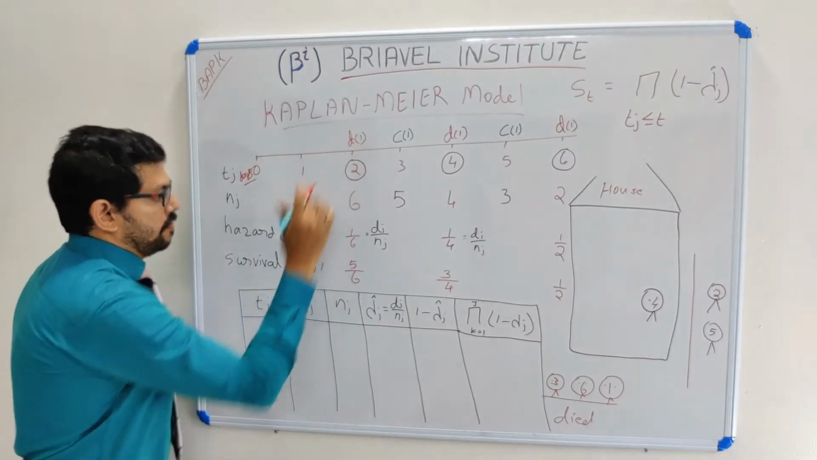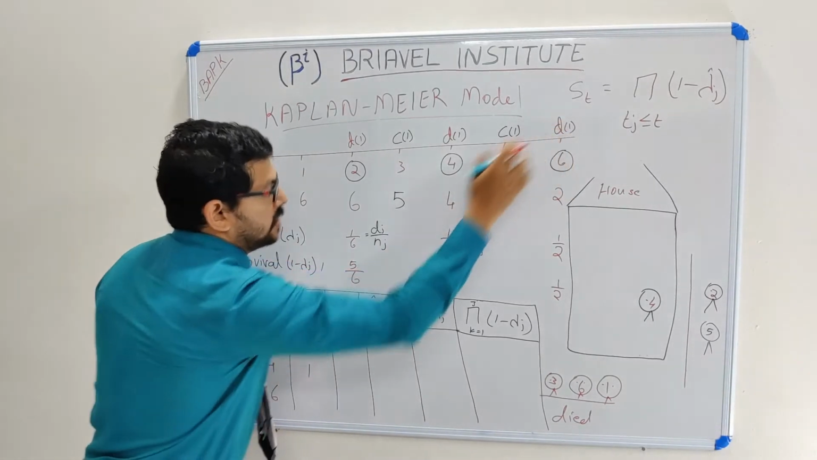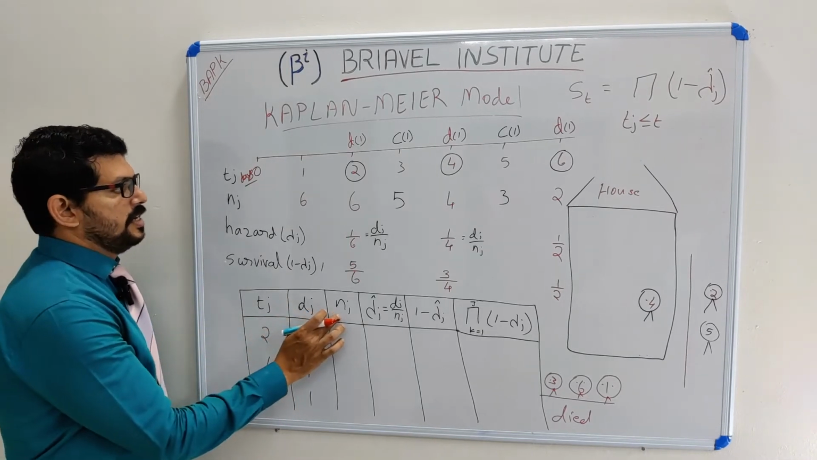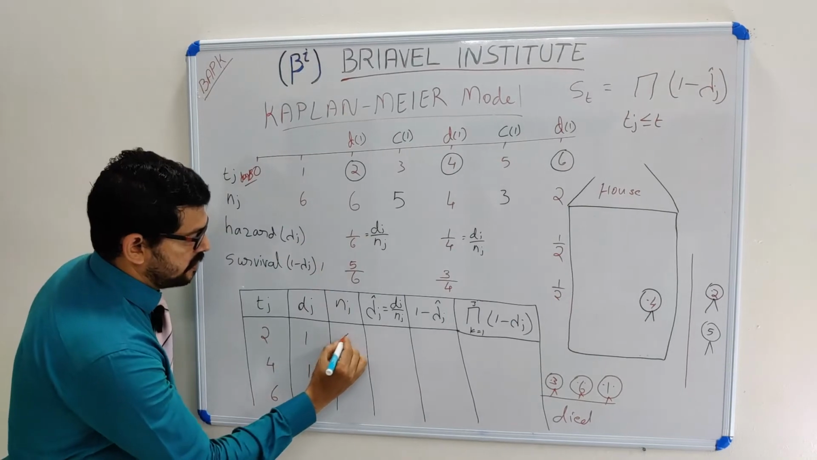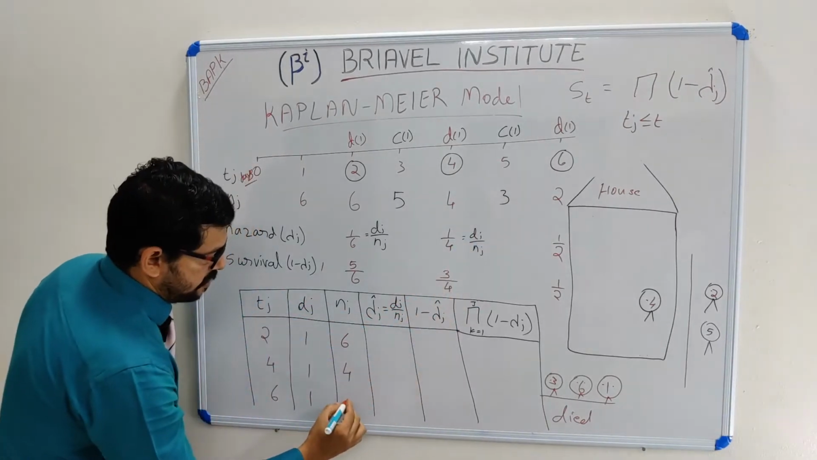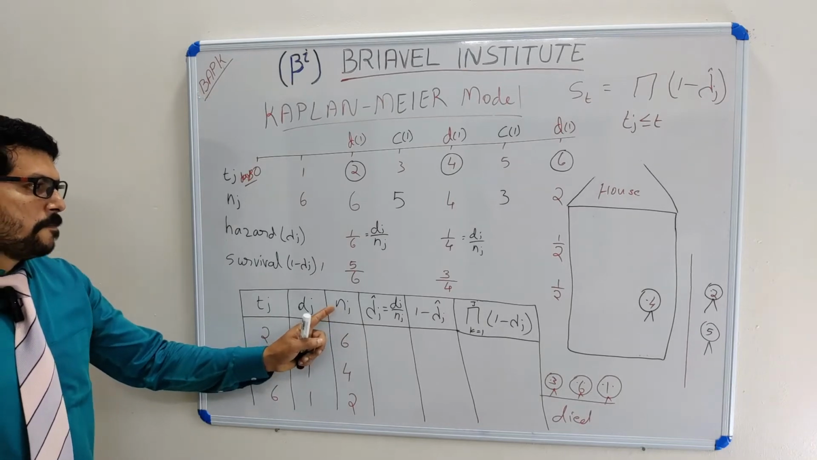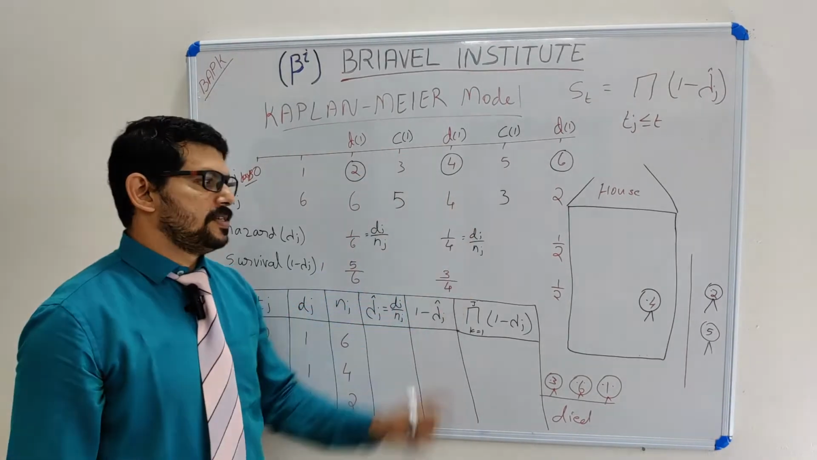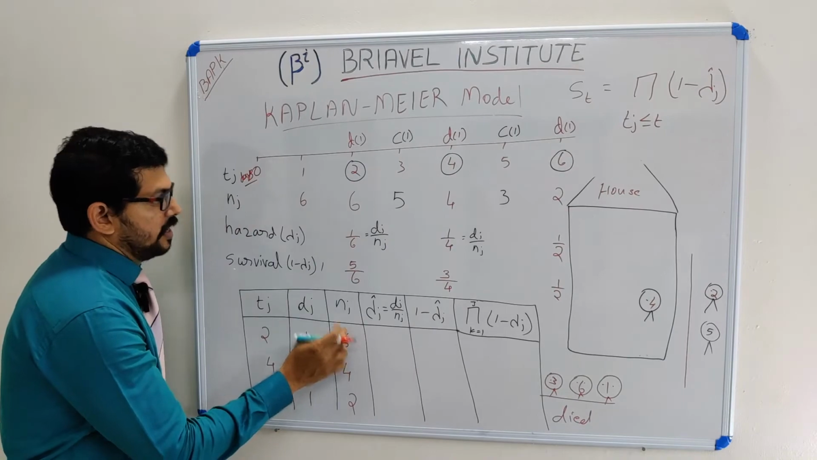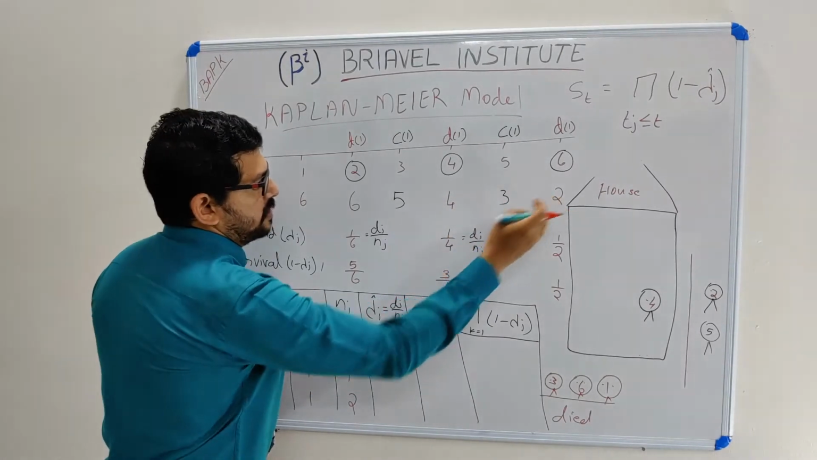On the second day one death, on the fourth day one more death, and on the sixth day one more death. So I know the value of d_j. I know the value of n_j, which is already written: on the second day it is 6, on the fourth day it is 4, and on the sixth day it is 2. n_j is the number of puppies alive at the time of observation. At the time of observation, how many puppies are alive? Here 6 puppies are there, here 4 puppies are alive, and here 2 puppies are alive.